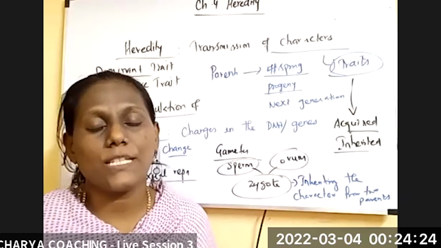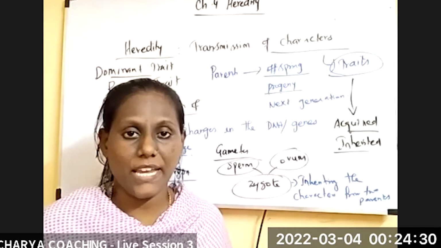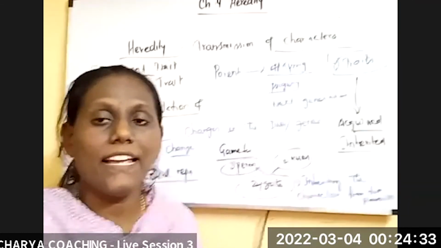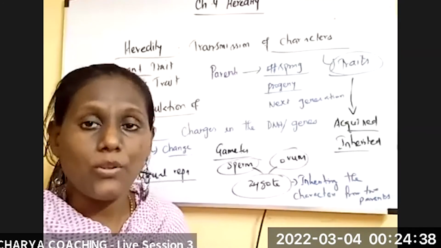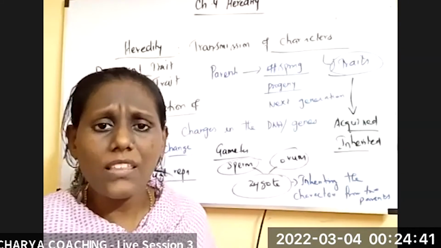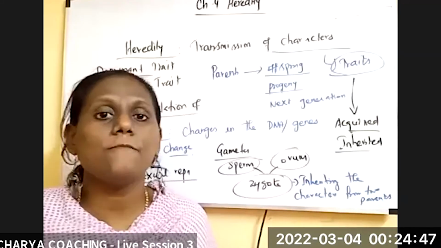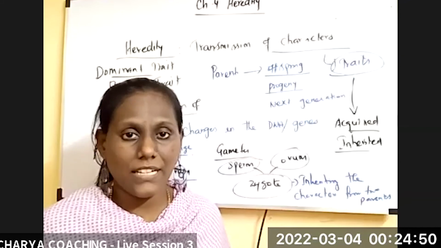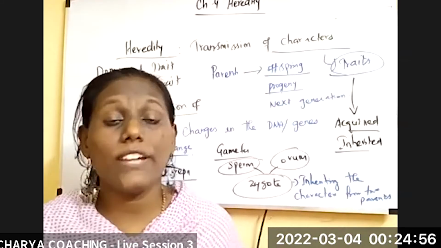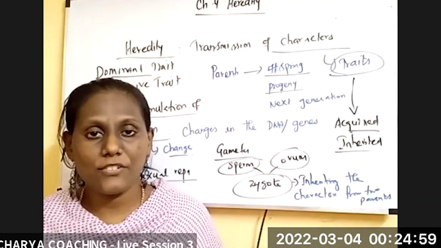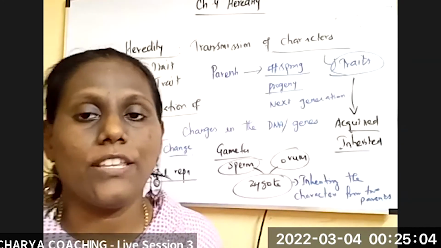That conclusion was given by Mendel through a set of experiments using a plant called Pisum sativum, which explains the monohybrid and dihybrid cross. They explain how characters are inherited, how the dominant trait is expressed, and what recessive means. Recessive, commonly, is like being very reserved; people who do not express themselves are said to be reserved. A recessive trait won't be expressed when the dominant is present. In the next class we'll see the monohybrid cross.